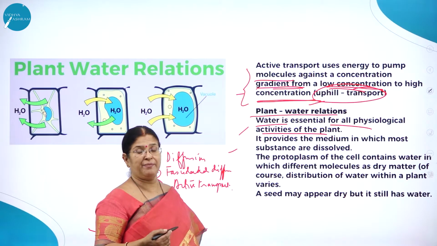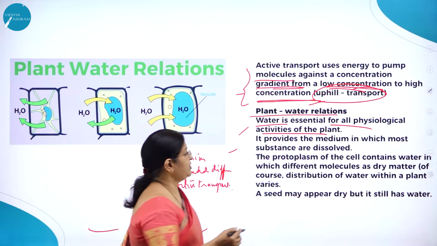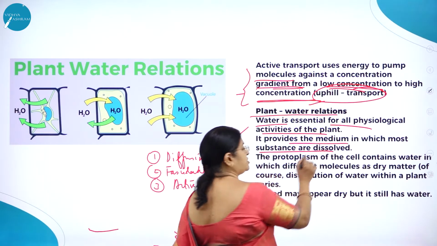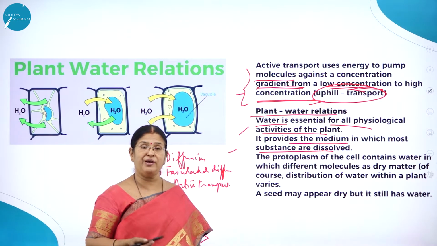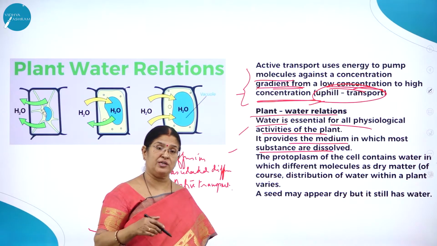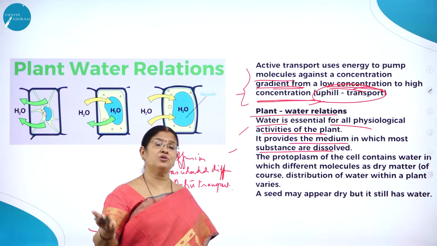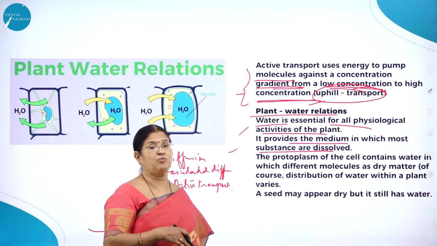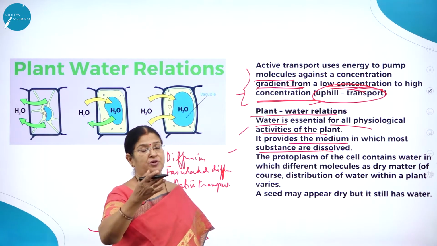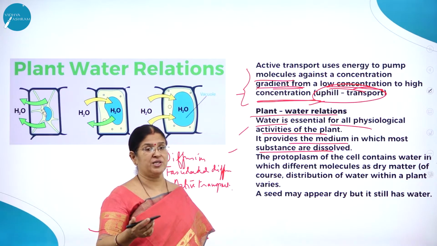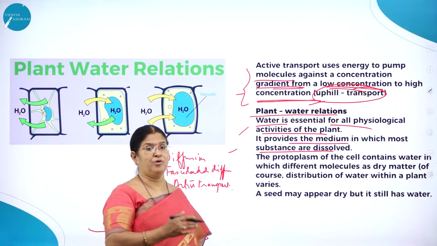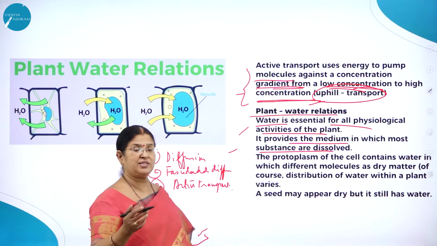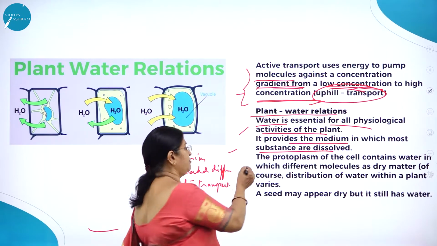It provides the medium in which most substances are dissolved. So water is a liquid medium and a universal solvent. Most solutes get dissolved in water, and it is a medium for transport of dissolved organic solutes from one region of the plant body to the other.